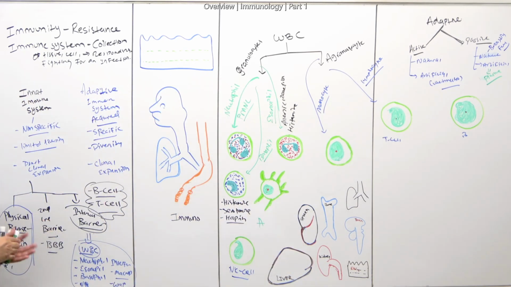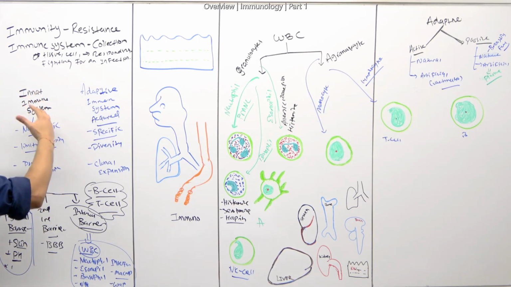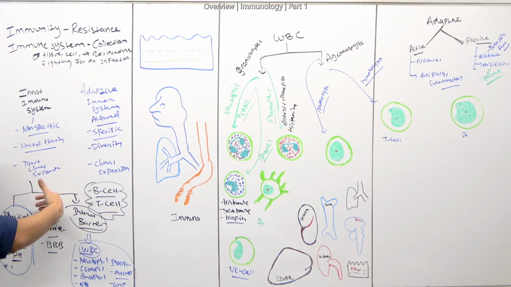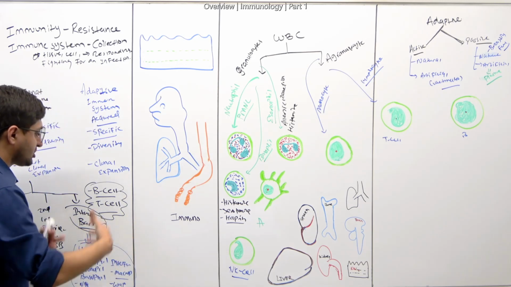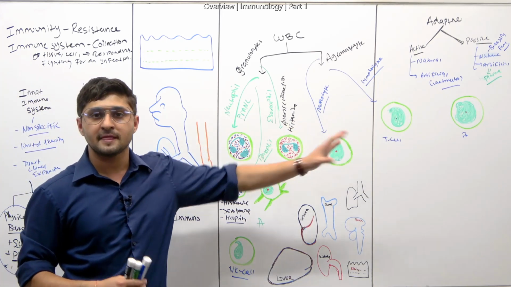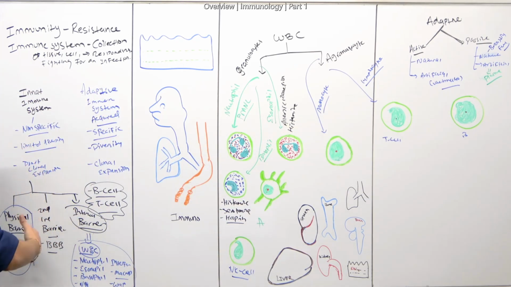Now, we did the general concept of this, right? We said that the innate immune system has further divisions, like your physical barriers, and then all these white blood cells. And after this, there is the third line of defense, or third line of resistance, which is your lymphocytes. So the first line is always going to be the physical, anatomical barrier and chemical barrier. The second line of barrier, like anatomic barrier, for example, the blood-brain barrier, and your blood-testis barrier, those ones, all right?